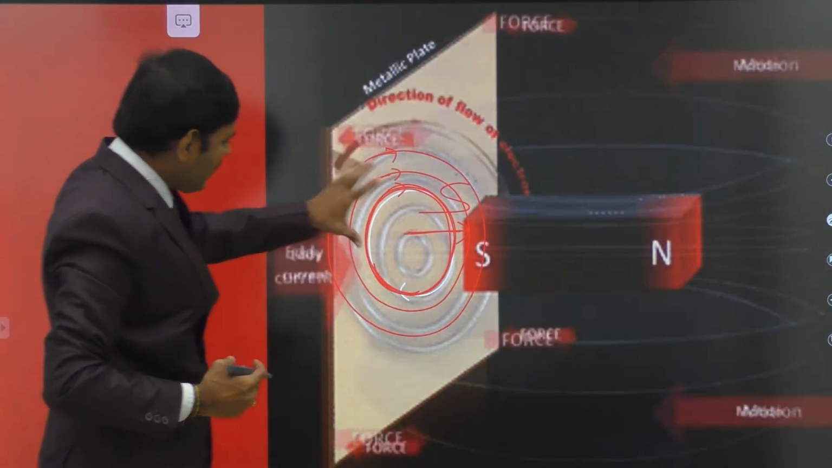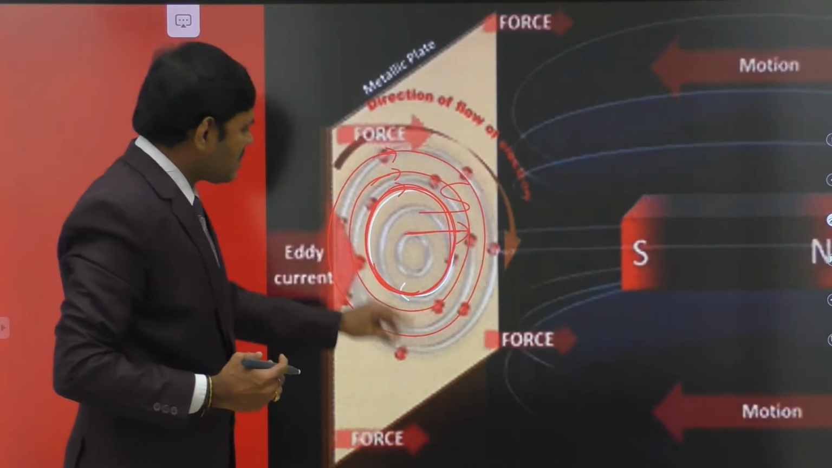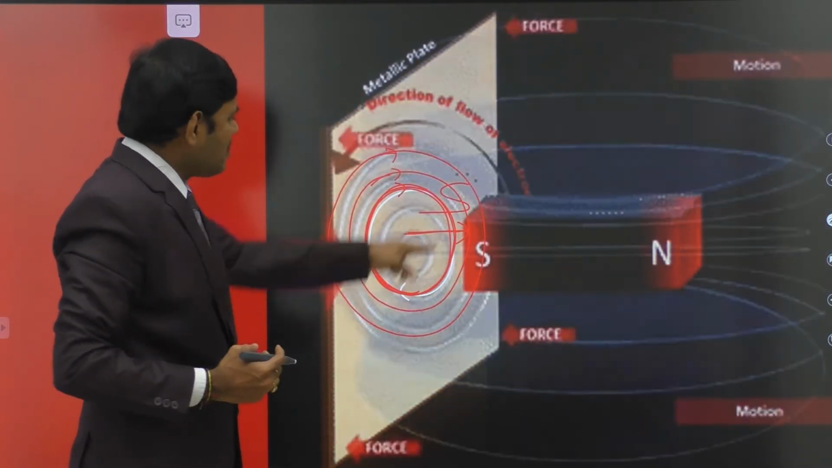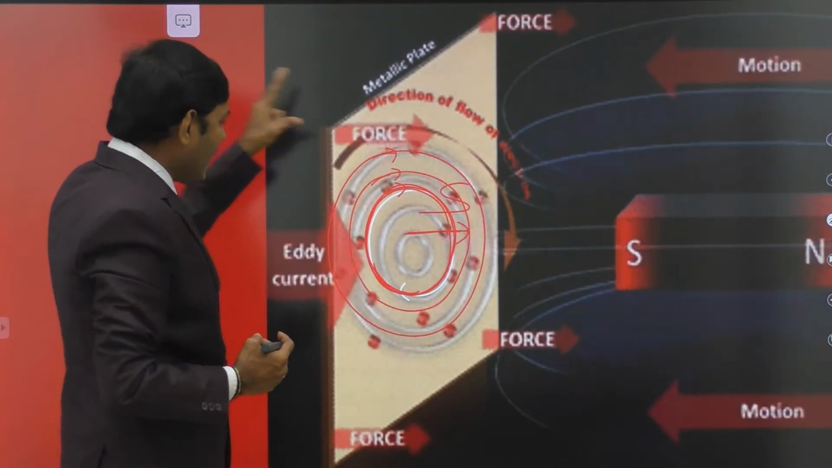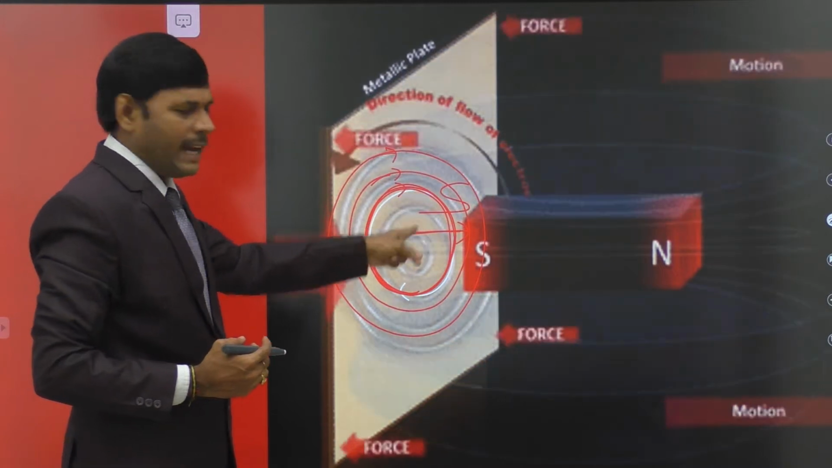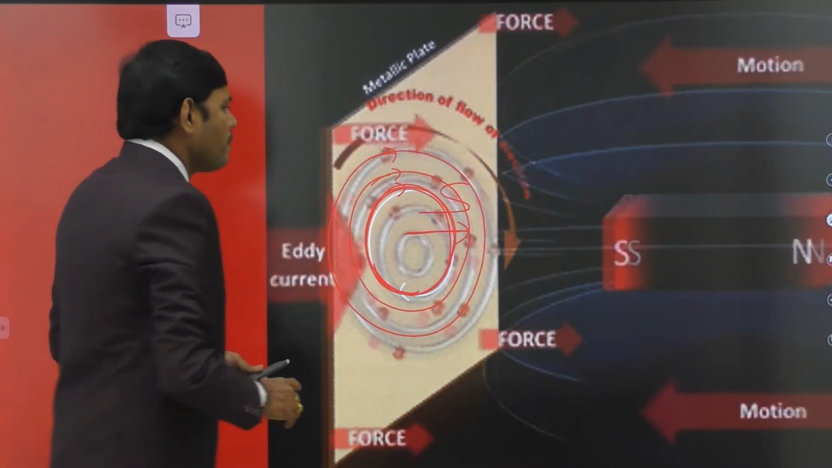By having this eddy current, circulating currents are induced in the metal plate. The circulating currents induced in the metal plate are named eddy currents because they resemble the swirling eddies of water. Hence, it is named the eddy current.